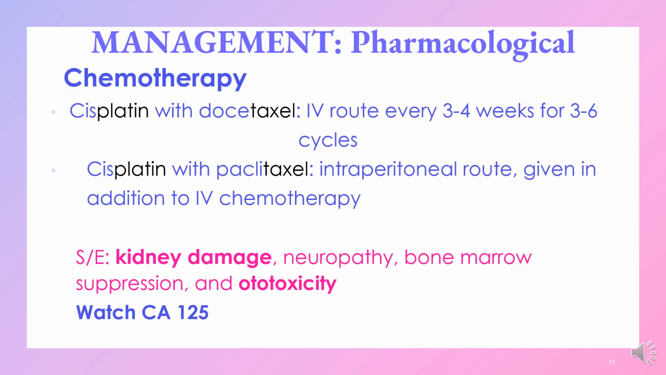When we talk about pharmacological management, we're talking about chemotherapy, cisplatin with docetaxel. We can have it given IV, so that's usually every 3 to 4 weeks for 3 to 6 cycles. And again, if you remember, we talked about the importance of the patient getting the drugs that we prescribe at the dosages that we prescribe, at the frequencies we prescribe, so in this case every 3 to 4 weeks, for the duration that we prescribe, so 3 to 6 cycles. Can also go the intraperitoneal route, okay, so that can be given in addition to the IV chemotherapy.